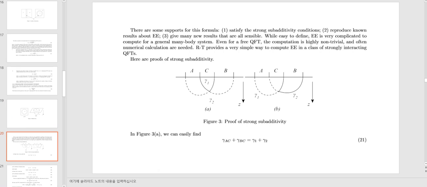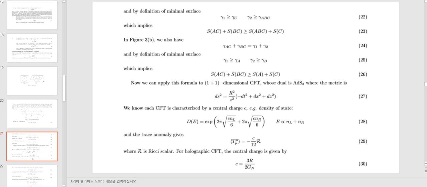Here are proofs of strong subadditivity. In figure 3a, we can easily find this, and by the definition of minimal surface, this, which implies this. In figure 3b, we also have this, and by the definition of minimal surface, this, which implies this. Now we can apply this formula to a 1 plus 1 dimensional CFT whose dual is AdS3, where the metric is this. We know each CFT is characterized by a central charge c, the density of states is like this, and the trace normally gives this, where R is the Ricci scalar. For a holographic CFT, the central charge is